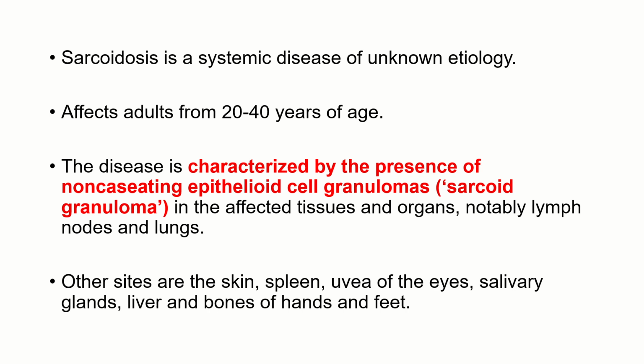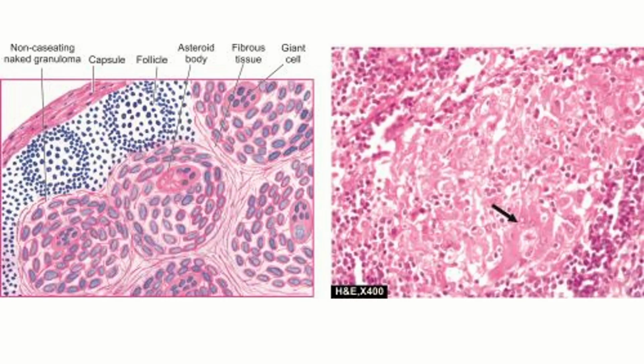It can affect many organs or tissues. Most commonly it affects lymph nodes and lung. Other organs like skin, spleen, uvea, salivary glands, liver, and bones of hands and feet can also be affected. So there will be non-caseating granuloma. Please remember that. This is a lymph node structure.